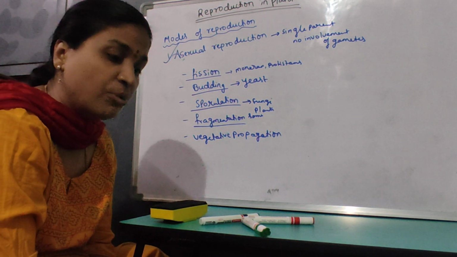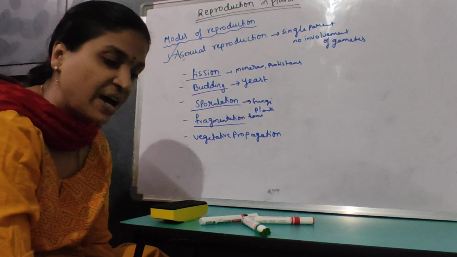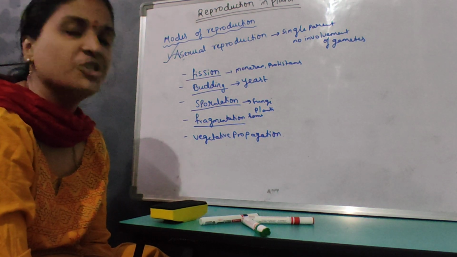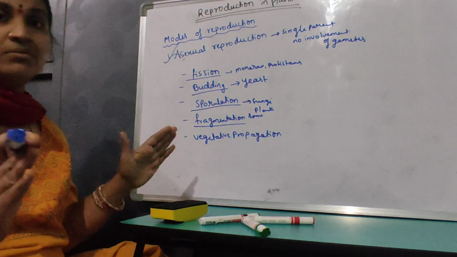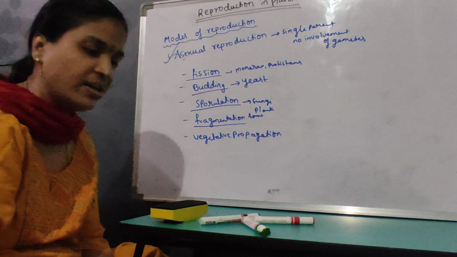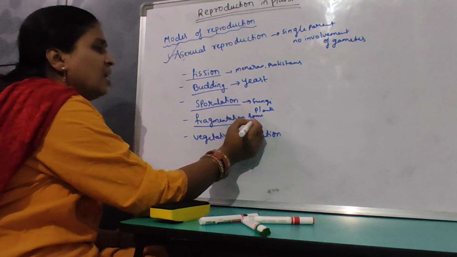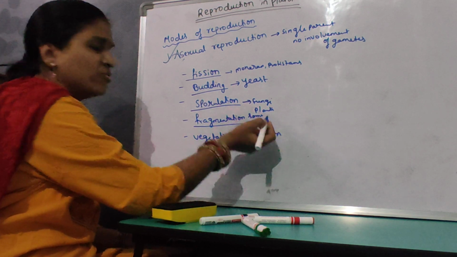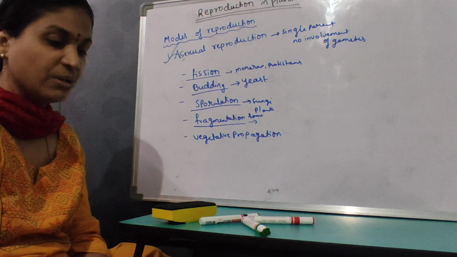That means the body may split or break and get separated into small portions, and each fragment thus develops into a mature individual. You can see fragmentation in algae, bryophytes and fungi.